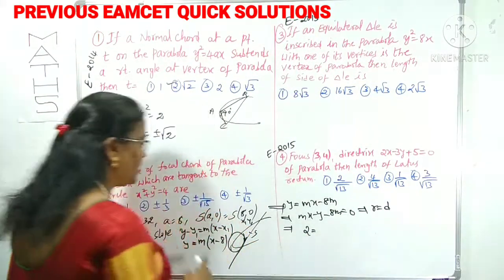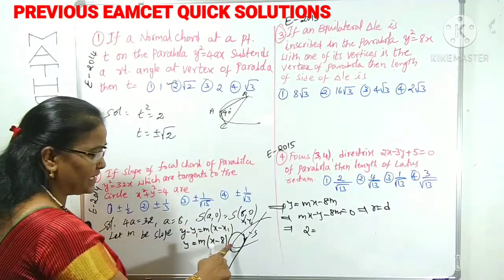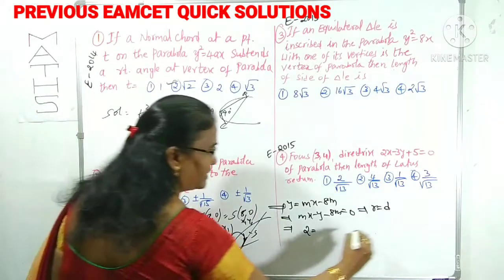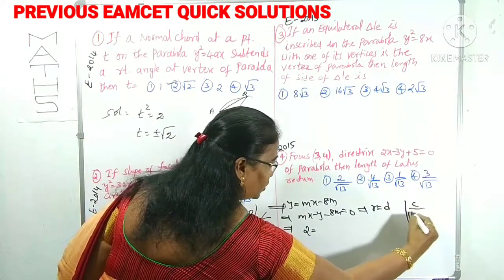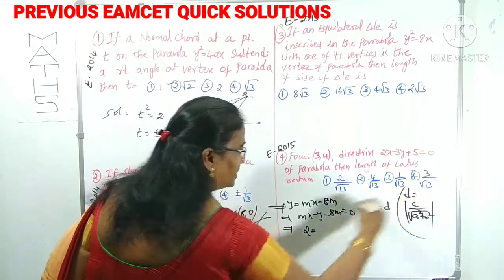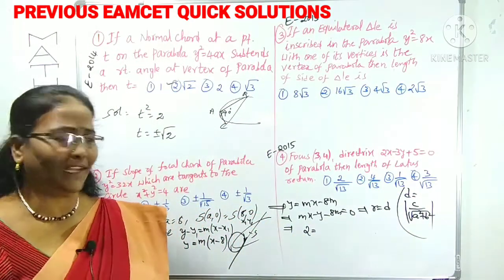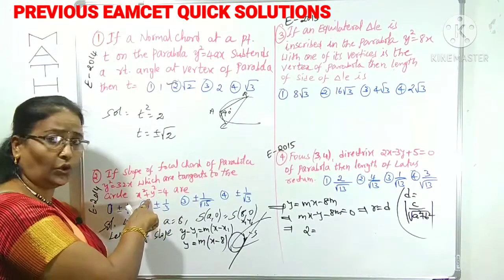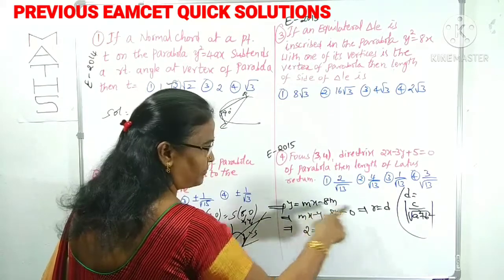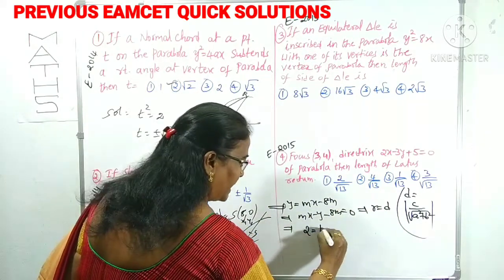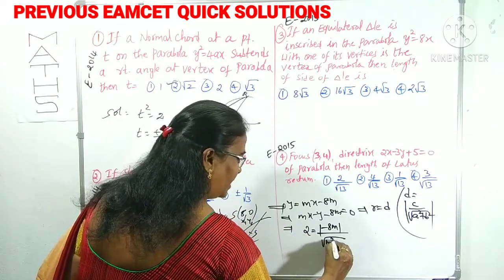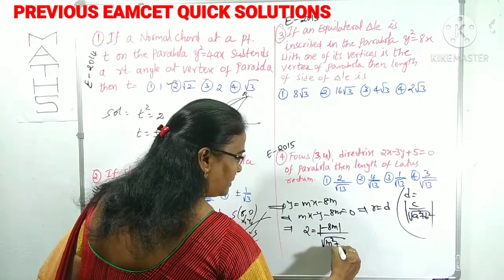what is d? d is the distance from the center of the circle to this line. What is the center of the circle? 0, 0. That formula you know very well: mod c by root over a square plus b square. We can use this to find the distance from the origin to the line. The center is clearly the origin, and the line is in the form ax plus by plus c. Mod c means mod minus 8m by root over a square, that is m square, plus minus 1 whole square, is plus 1.